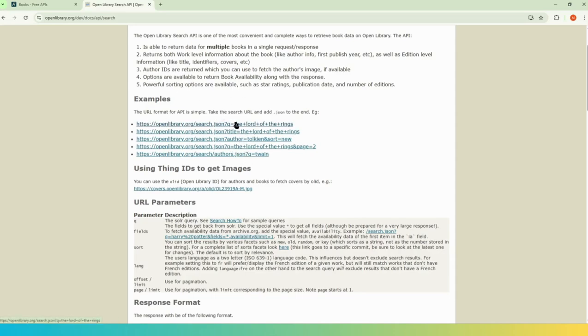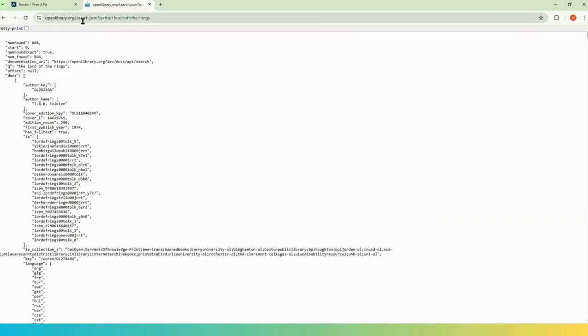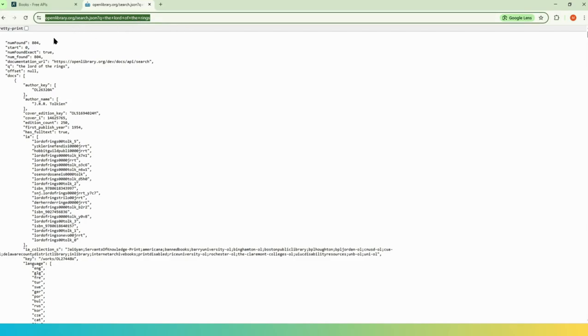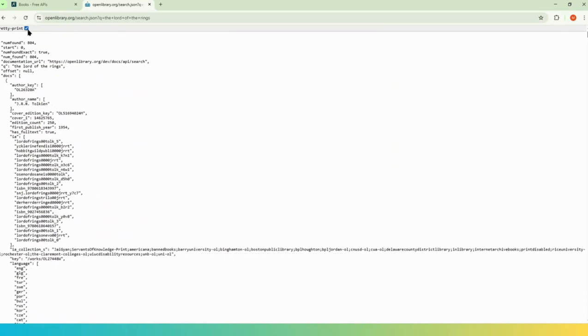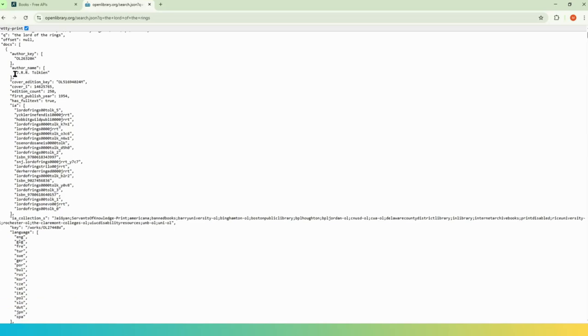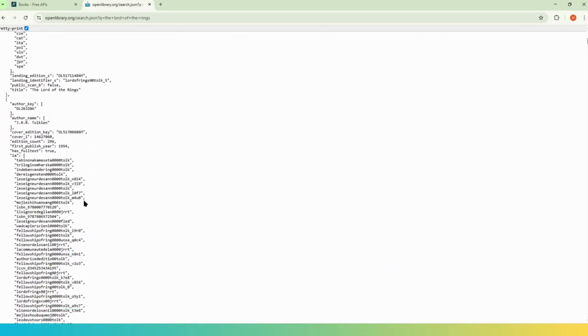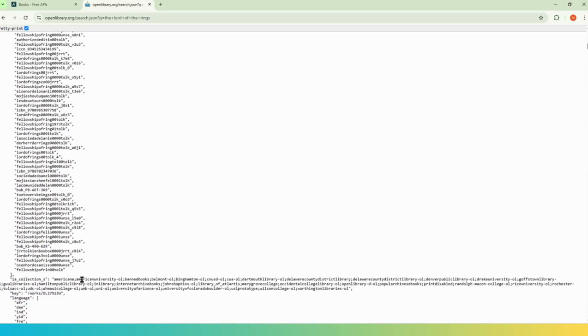Now we can open one of these requests. When you hit this URL, it is going to search for The Lord of the Rings book here, and in return you are getting this response in the form of JSON. Now we can see the JSON format where you can see how many results were found and the details about this particular book. You can see different attributes, like who is the author of this particular book. So these are the details we can go through and work on. This is the information you will be getting with this particular API.